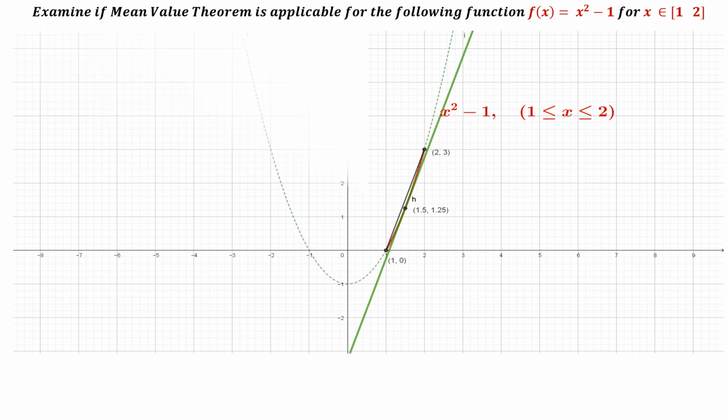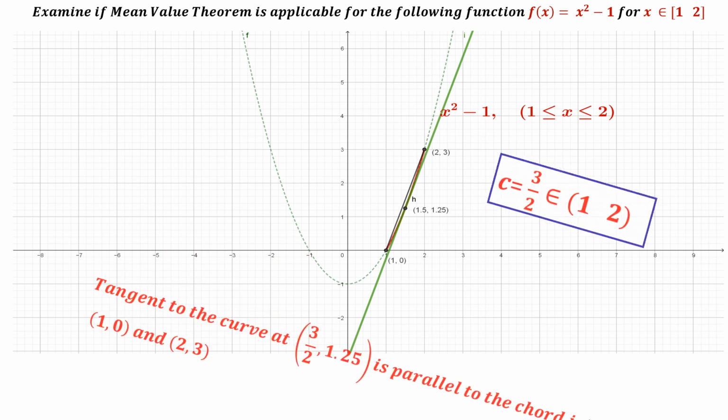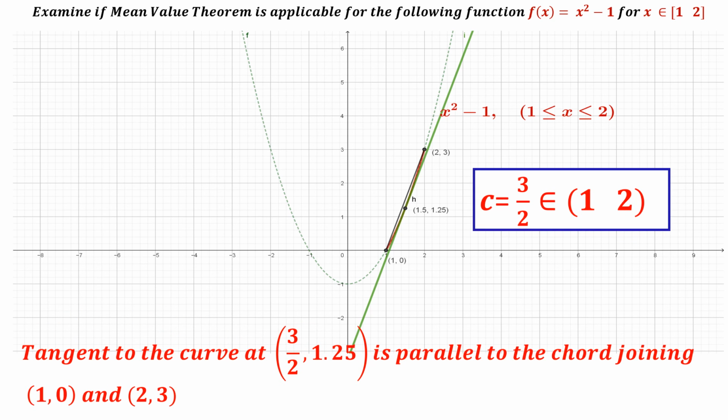Let us see the graph of it. This is the graph. We are seeing x square minus 1. We are looking at a part of it from 1 to 2. It is an upward parabola, but we are seeing the part from 1 to 2. There c is 3 by 2, which lies in the interval 1 comma 2. The tangent to the curve at 3 by 2 comma 1.25 is parallel to the chord joining 1 comma 0 and 2 comma 3.